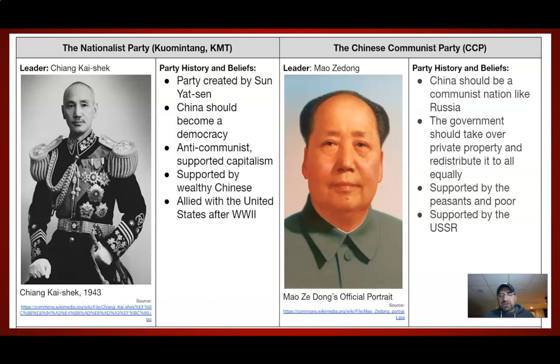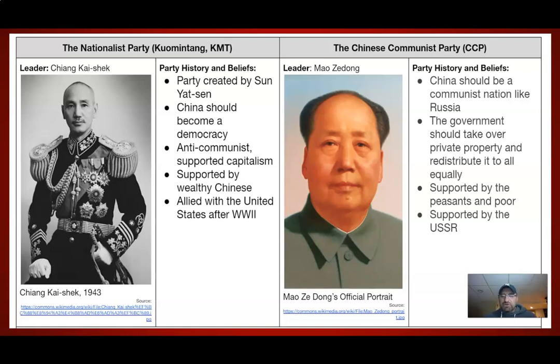This period of time in China, from the mid-1920s through the 1930s, is going to be known as the Chinese Civil War. It's this battle between the Kuomintang, which is the Nationalist Party, led by Jiang Jieshi or Chiang Kai-shek, versus the communist leadership of Mao Zedong.